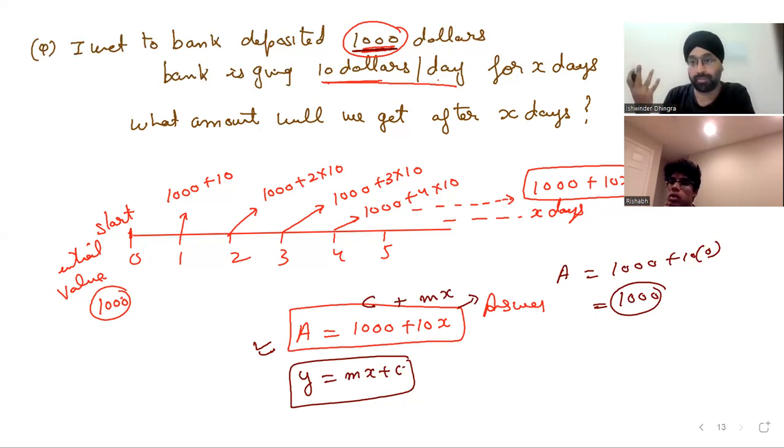So makes sense now? What is a y-intercept? Why is it known as initial value? How do we have to apply the slope concept in a real life scenario? Can you understand now? Yes or no?